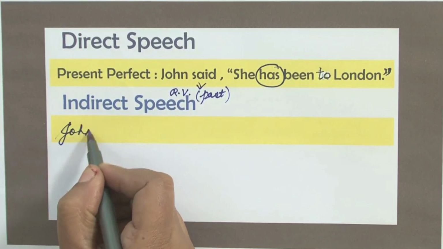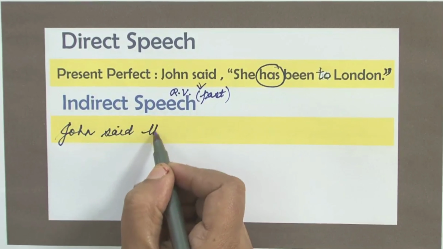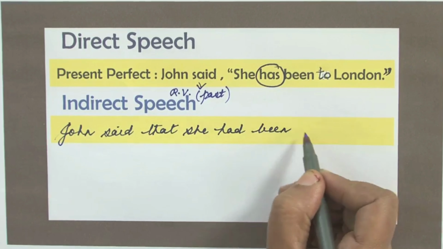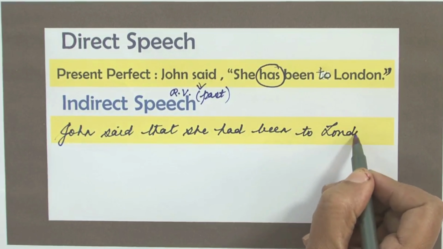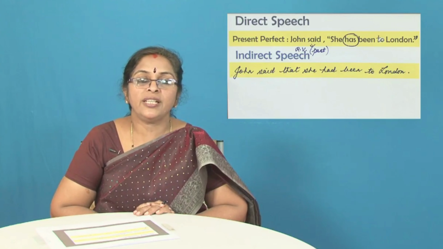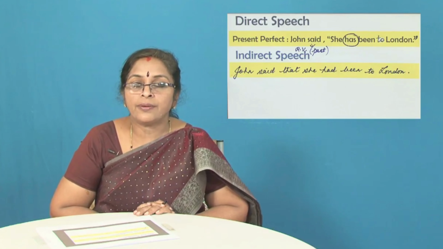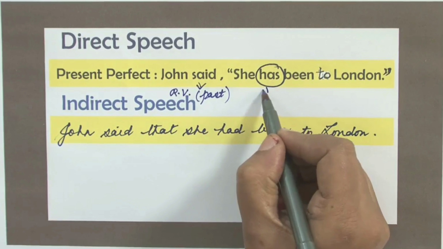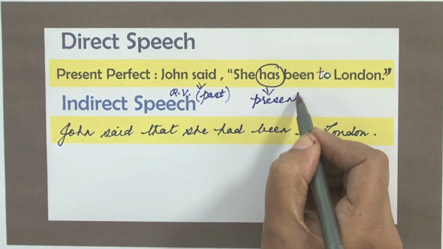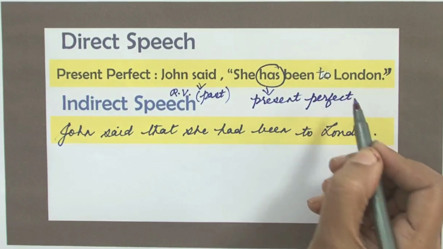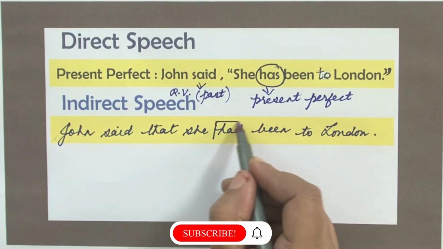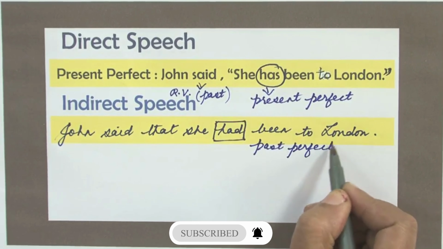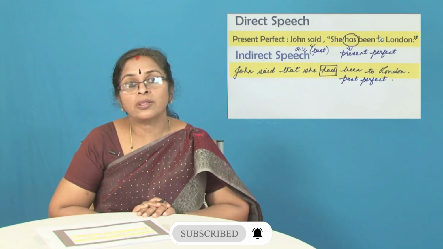John said that she had been to London. John said that she had been to London. Said is the reporting verb, which is in the past tense. Has is present perfect. So present perfect changes to past perfect, and this is the past perfect. Yes. Have you made a note of all that, students?